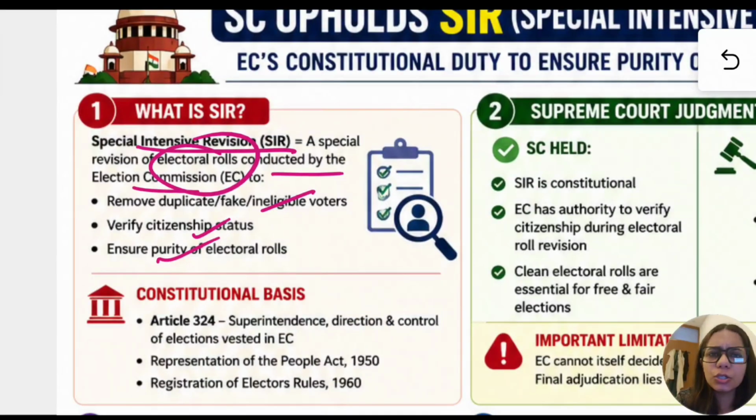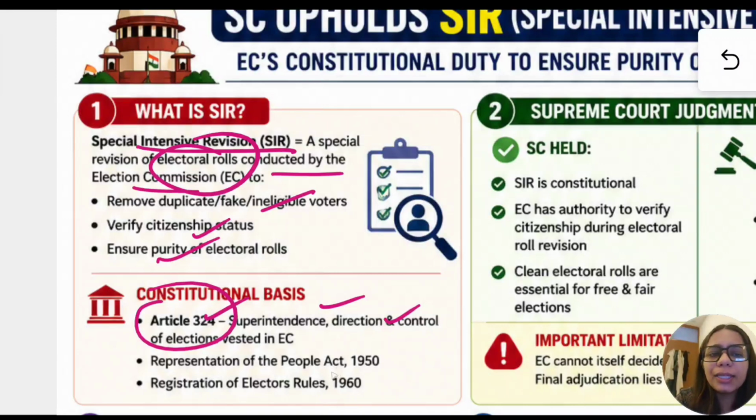Now, is there any constitutional basis for the same? Yes. Election Commission under Article 324, which states that the superintendence, direction and control of elections is vested in Election Commission.